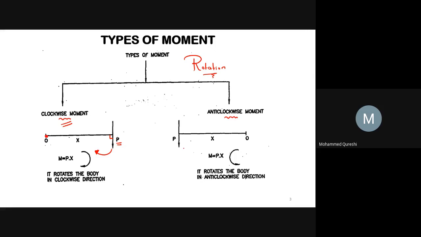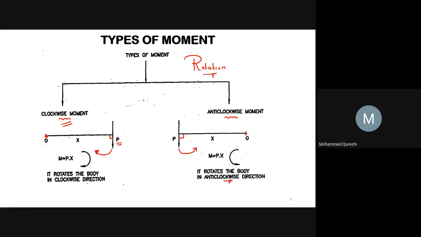Suppose here your P force is over here and it makes the perpendicular distance x, and we have to take the moment about point O, then this P force will move towards this point. Hence, this direction is nothing but our anti-clockwise direction, and hence this moment rotates the body in anti-clockwise direction.